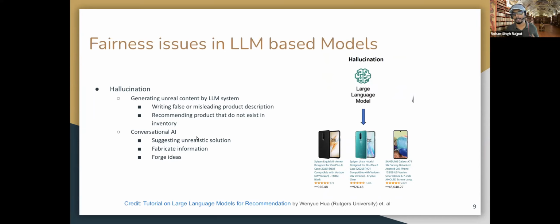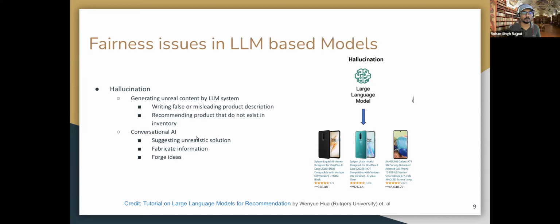It can copy those description attributes, change the existing description, and try to market some features which are not available in the product itself, right? That is overselling, some kind of false marketing in the description of the product. So we have to make sure that these types of problems are properly addressed.